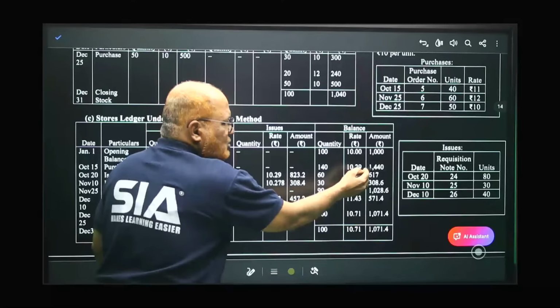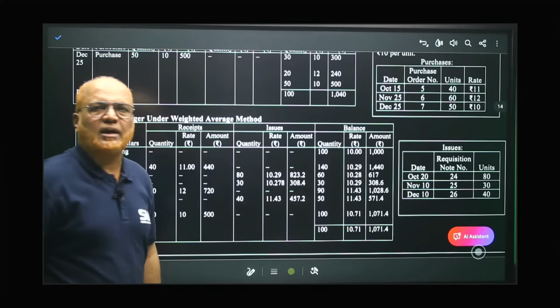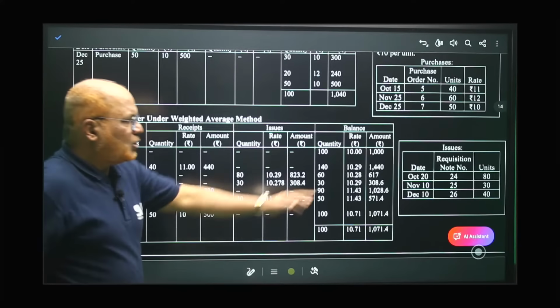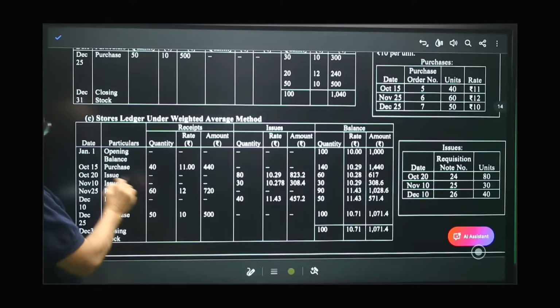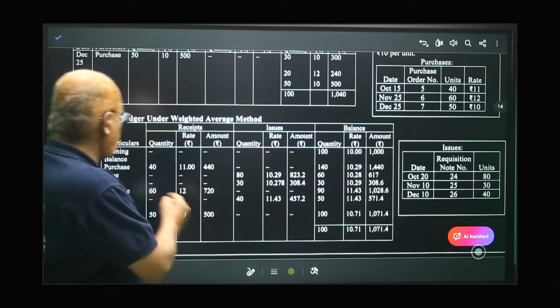Now divide 1440 by 140. You will get 10.29. That is called the weighted average price: total amount divided by total quantity. Next comes the issue. On 20th October there is an issue of 80 units.